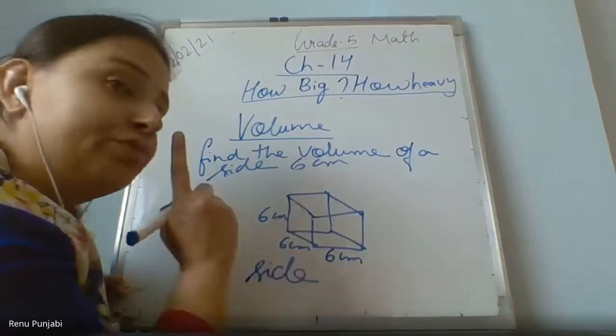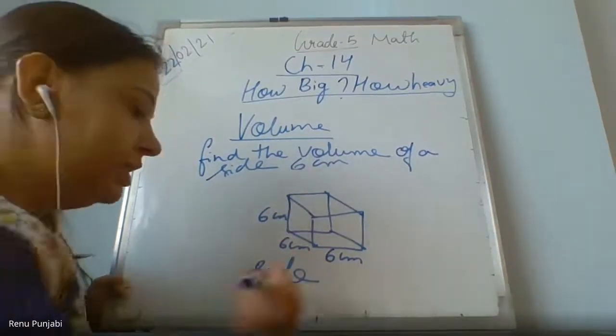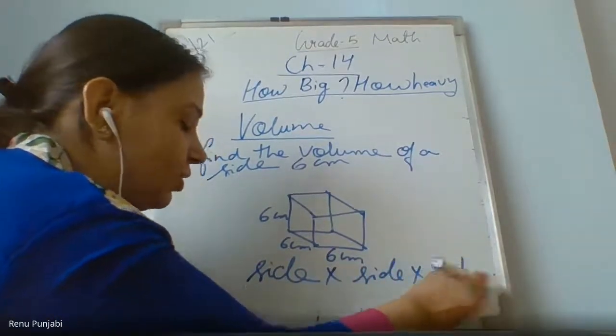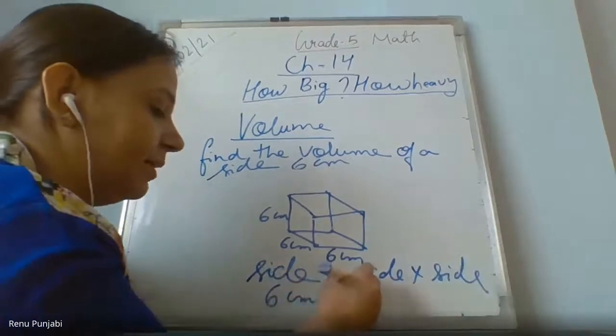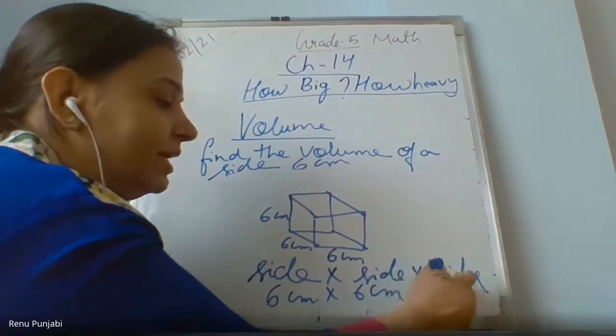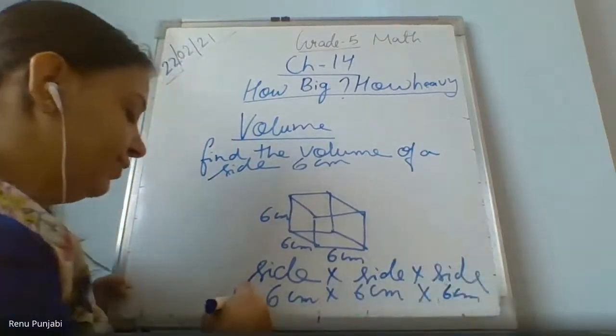In every sum, you first put the formula and then solve. Side multiply by side multiply by side. So 6 centimeter multiply by 6 centimeter multiply by 6 centimeter. Multiply it and find the volume of this figure and tell me.